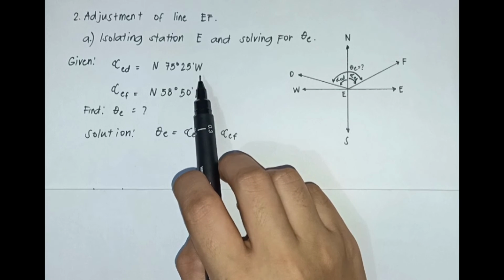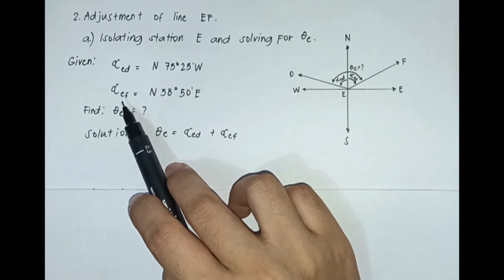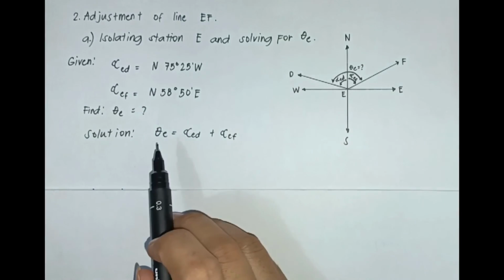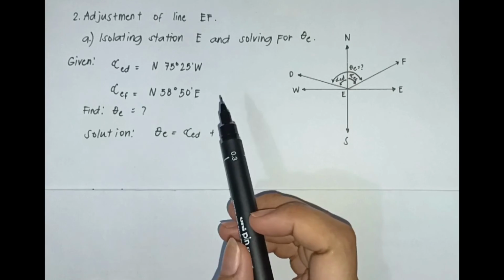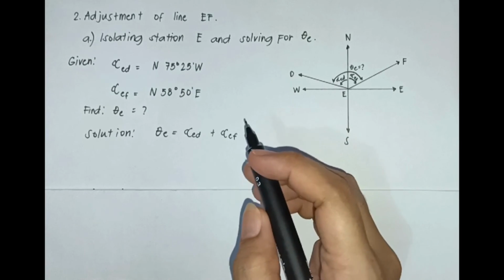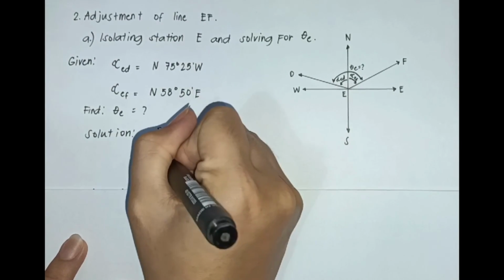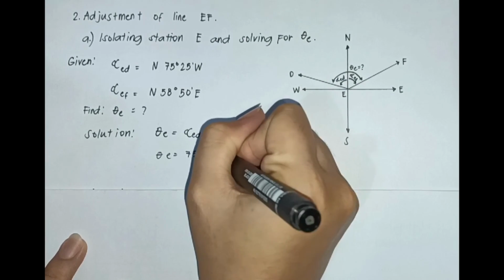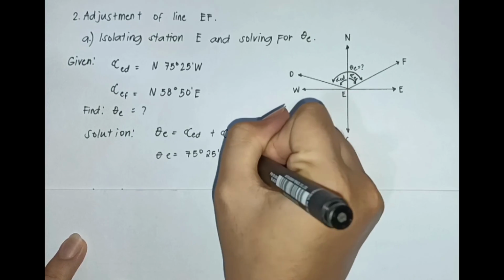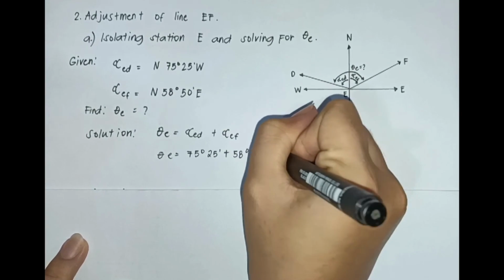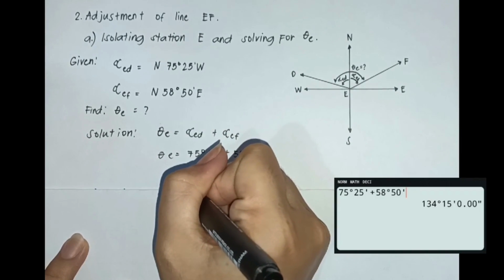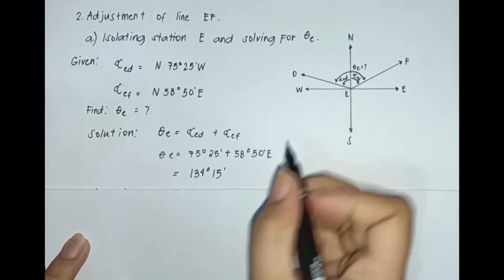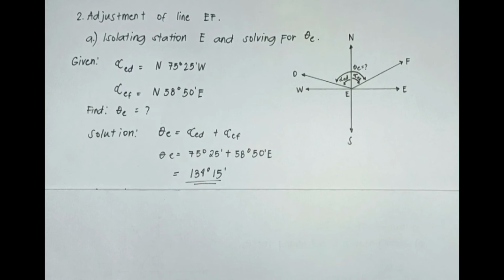So, yung given natin ay observed bearing of line ED is equals to north 75 degrees and 25 minutes to west, and observed bearing from line EF is equals to north 58 degrees and 50 minutes to east. So for this problem, madali lang ang gagawin natin. We just have to add these two observed bearings to get the value of angle included at station E. So station E, 75 degrees and 25 minutes plus 58 degrees and 50 minutes. So it is equals to 134 degrees and 15 minutes. So this is the value of angle included at station E regardless of its local attraction.